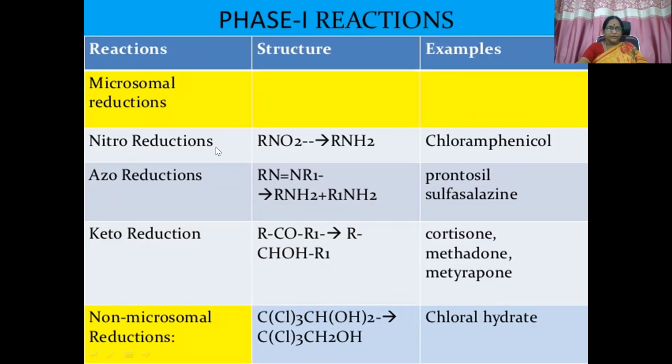This is all nitro reductions, azo reductions, and keto reductions. They belong to microsomal reductions. And a non-microsomal reduction example is chloral hydrate.